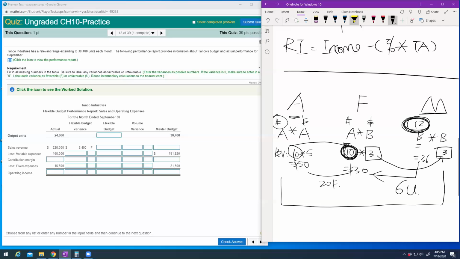What I'm trying to say is you can say all these big things are actually two items, right? The units times the price. Actual units times actual price. Actual units times budgeted price. Budgeted units times budgeted price. So actual, flexible, and master budget. Okay, I think I stop the video here. We have a lot of things to practice in the next video. Then I see you there. Thank you.